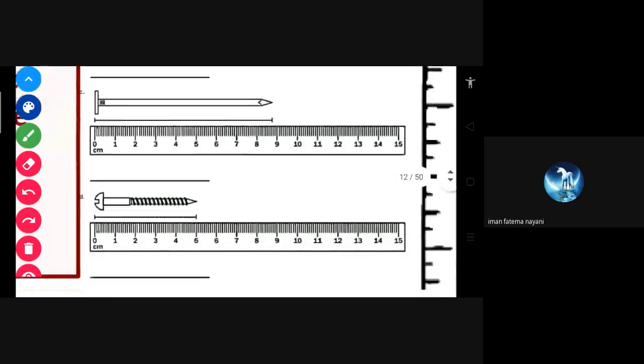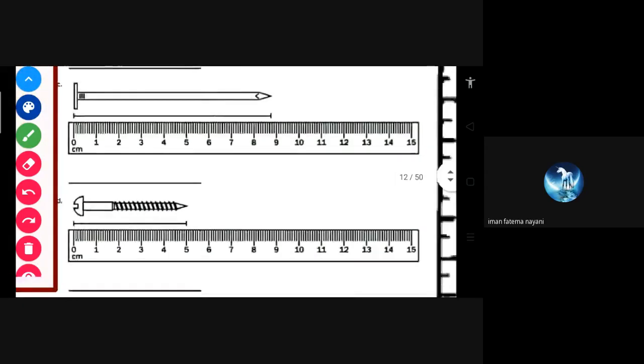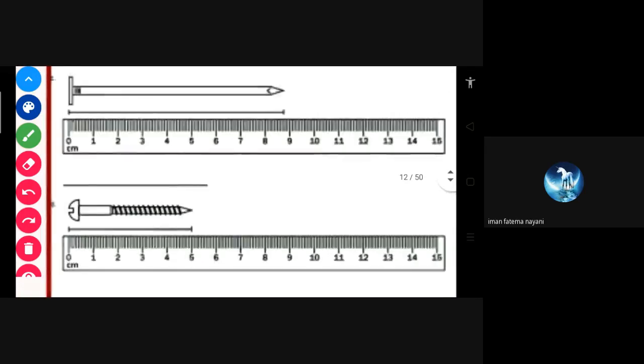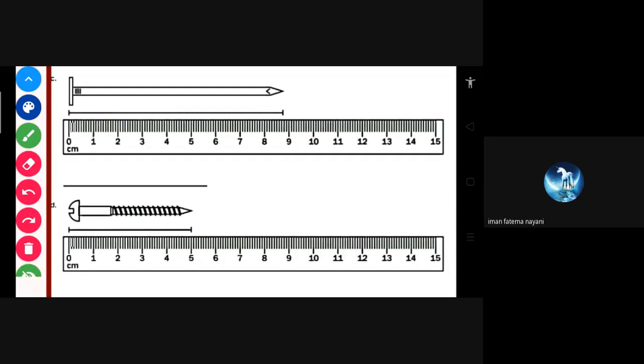Now these two you have to do by yourself right now. Then I will show the answer, then you can match. Only millimeter means you have to count all the arrows from here till here. Ma'am, I got the first one. Very good. And the second? Ma'am, I also got it. Ma'am, the answer is 50. Good.